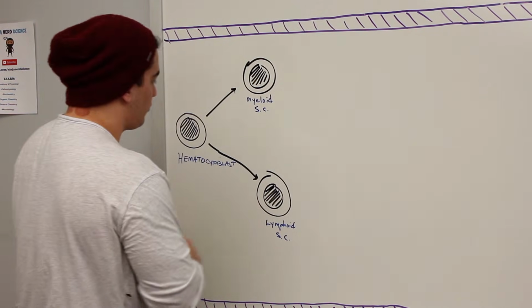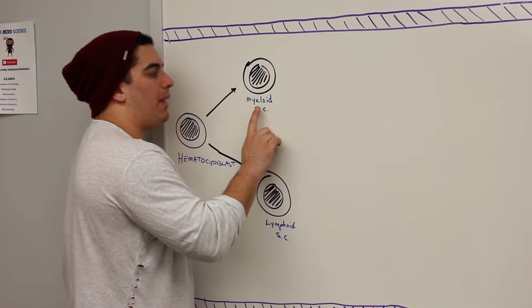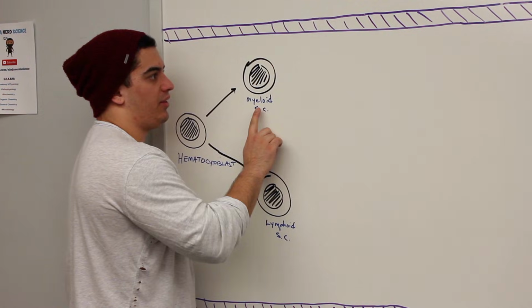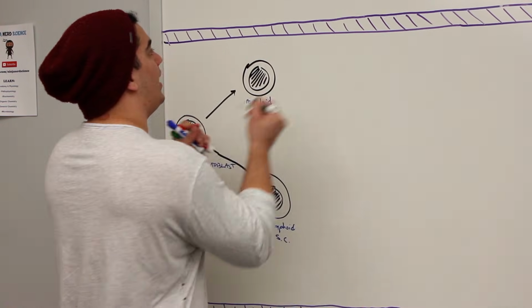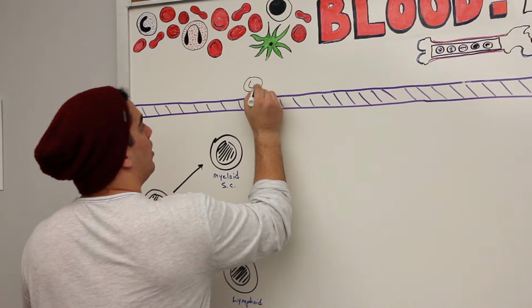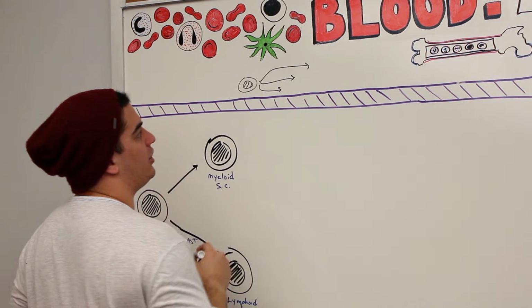Now, myeloid and lymphoid stem cells. First off, a myeloid stem cell can divide into a bunch of different things. If you remember, it can divide into three different cell lineages.